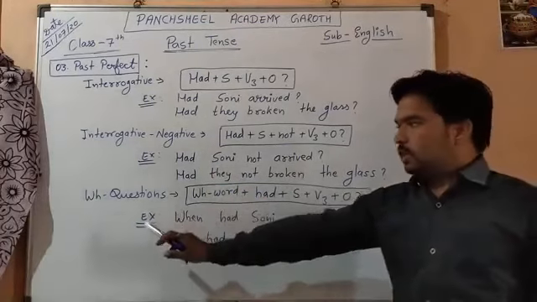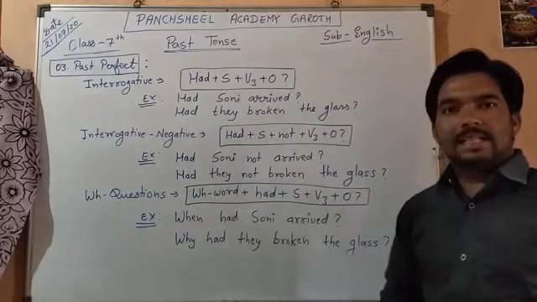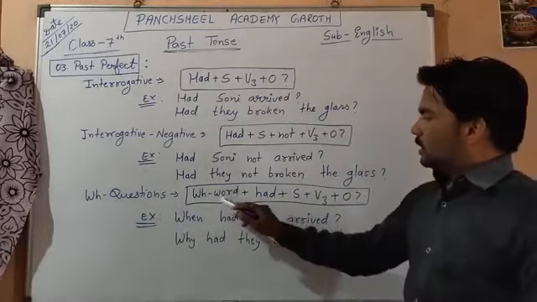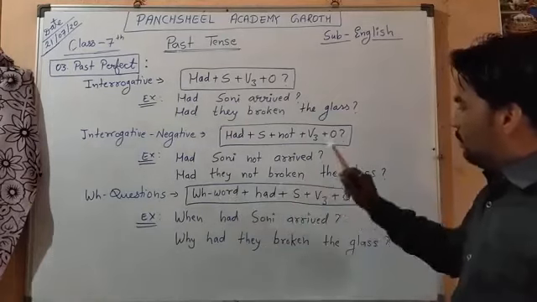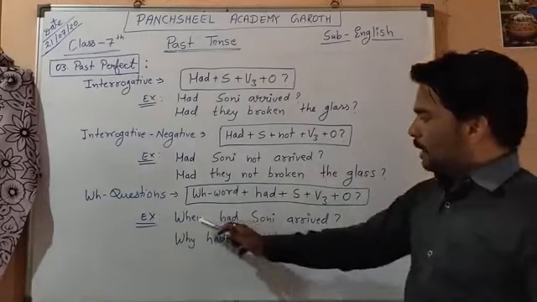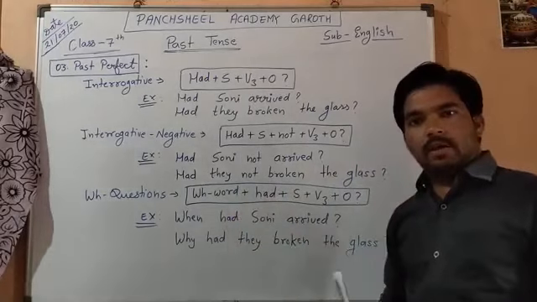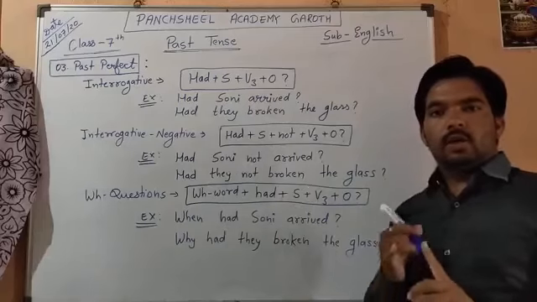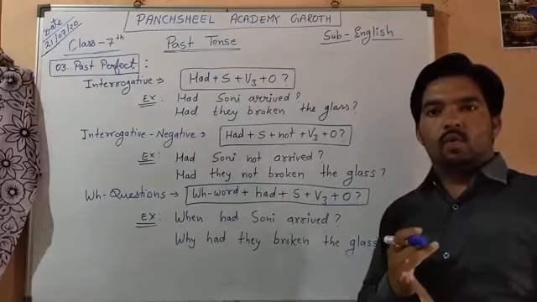Now last but not least, WH questions, where we make questions with the help of WH words. Our structure is WH word plus had plus subject plus third form of verb plus object. I have told you already that there are many WH words: what, when, where, whom, why.